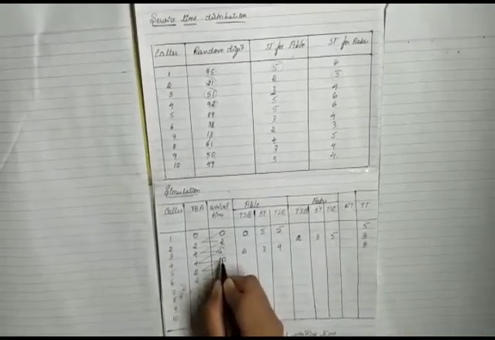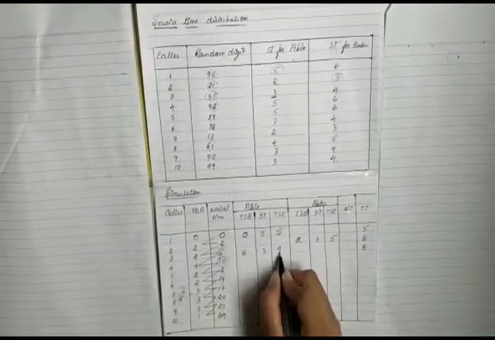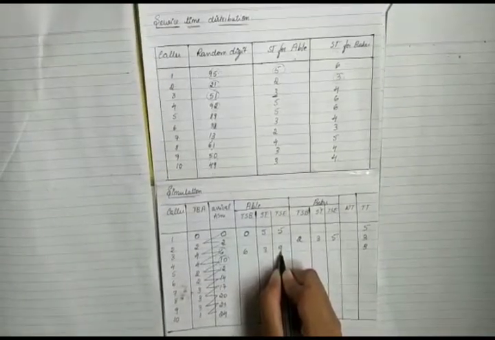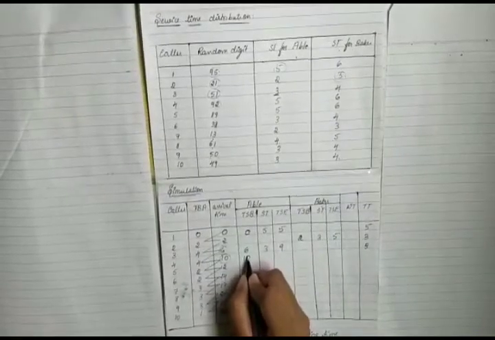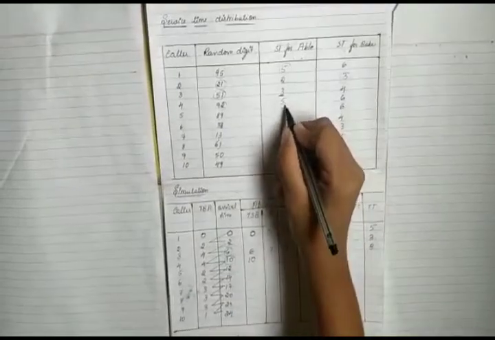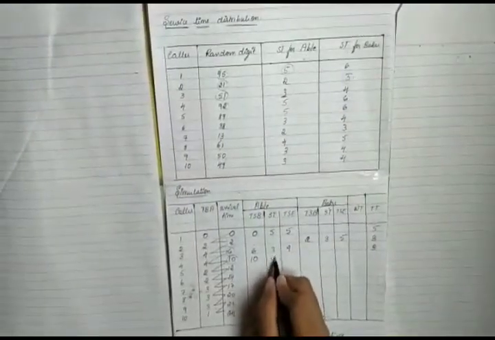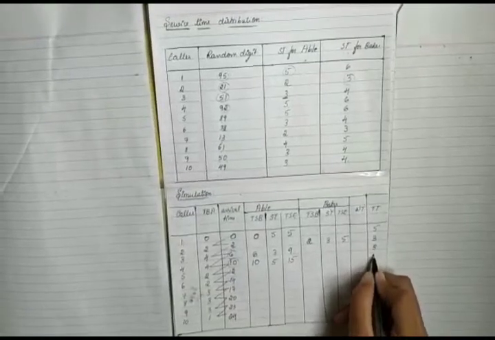The next customer arrives at 10. Since Abel is free, the priority goes to Abel. Therefore, the time service begins at 10 and the service time is 5. So, it ends at 15. So, the total time spent is 5.